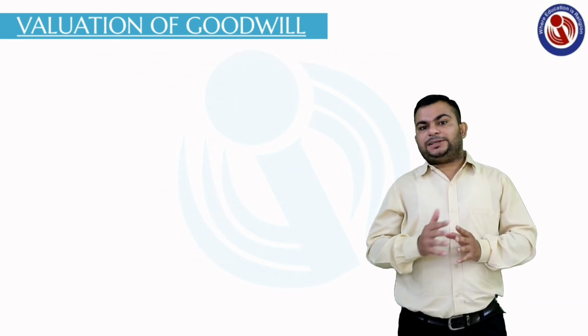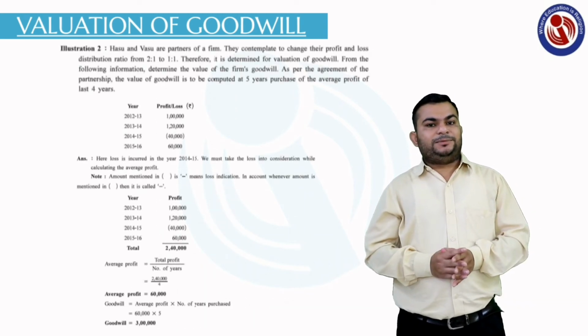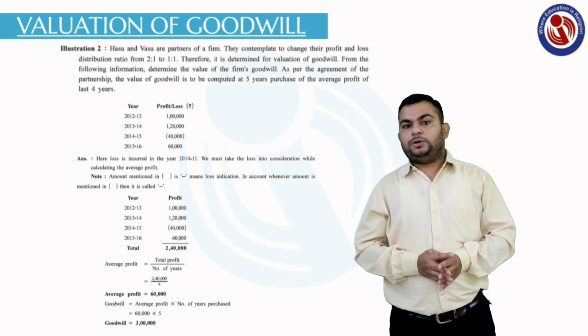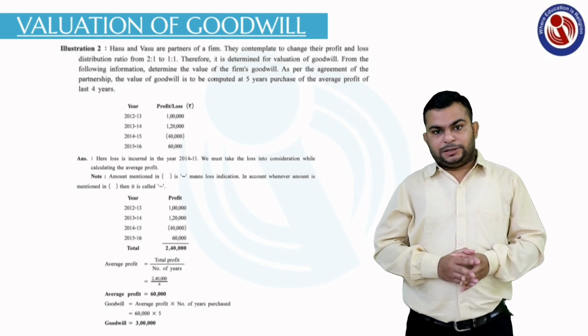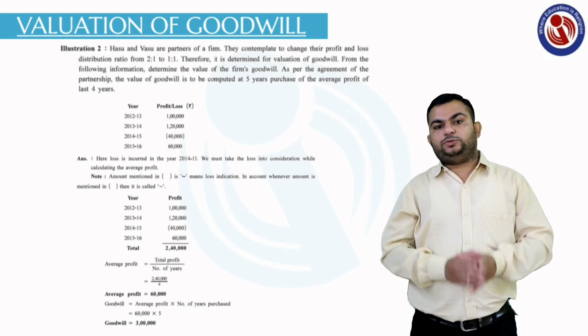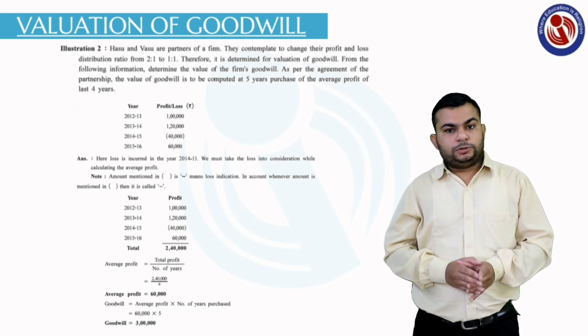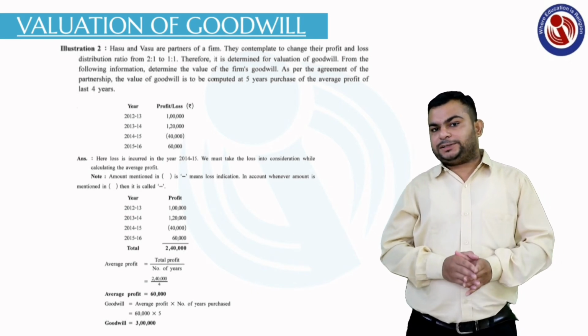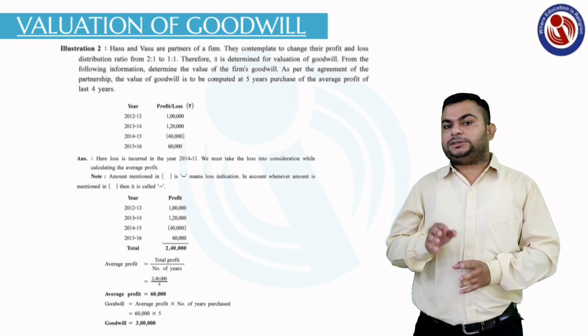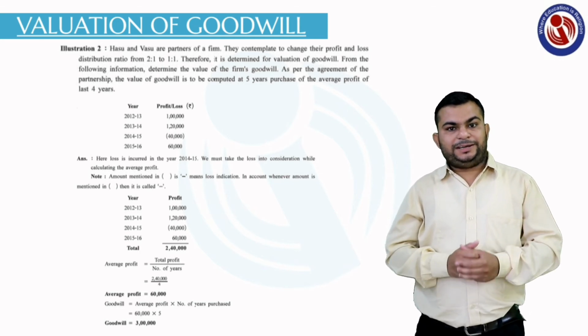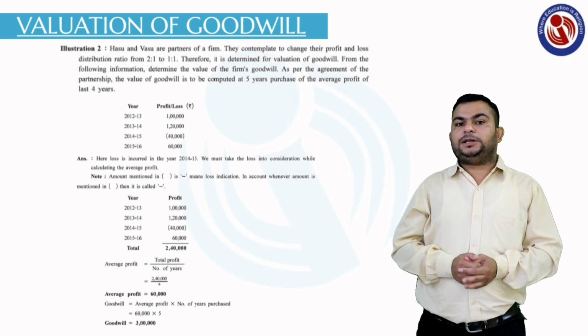In this method there is a little change in the second sum. You can see it in illustration number 2. In that illustration, in one year you have been given a loss. A total of 4 years of data is given, and the third year is shown in brackets. When it is shown in brackets, it means it is a loss.